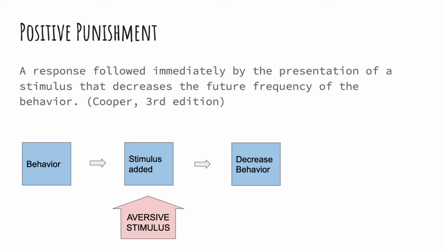Positive punishment is a response followed immediately by the presentation of a stimulus that decreases the future frequency of the behavior. When a behavior occurs, an aversive stimulus is introduced, making the behavior less likely to occur in the future. For example, if a child throws a tantrum and is given a timeout, the timeout serves as the aversive stimulus, reducing the likelihood of future tantrums.